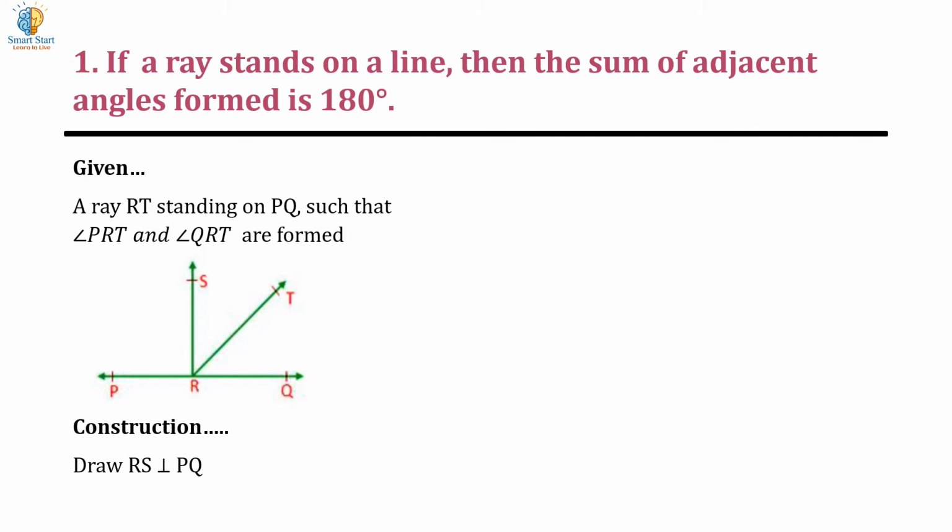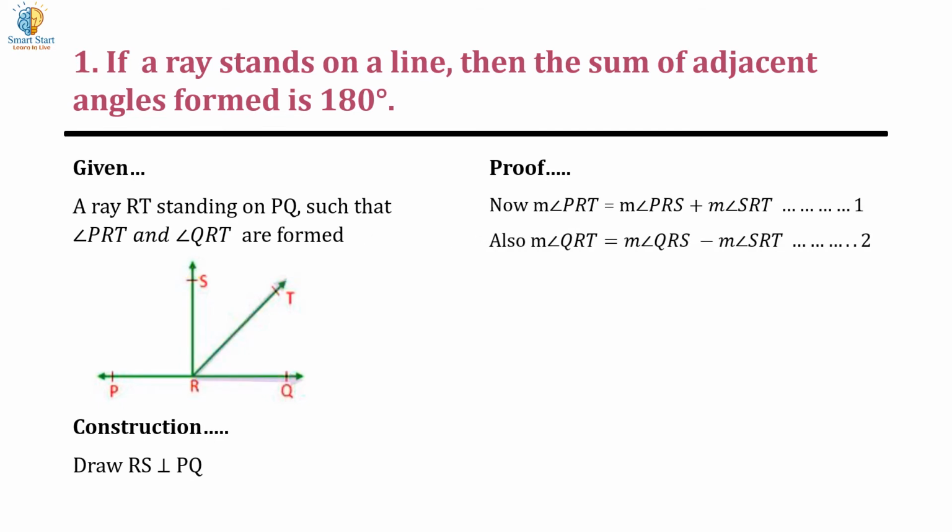Now we prove the statement. First of all, see, measure of angle PRT equals measure of angle PRS plus measure of angle SRT. Next, measure of angle QRT equals measure of angle QRS minus measure of angle SRT.